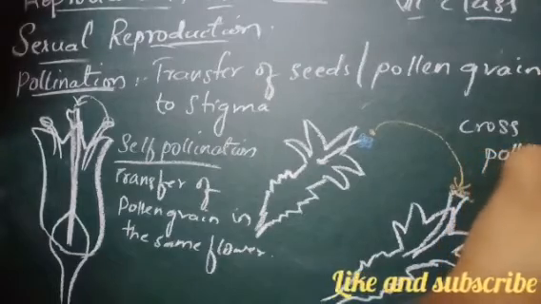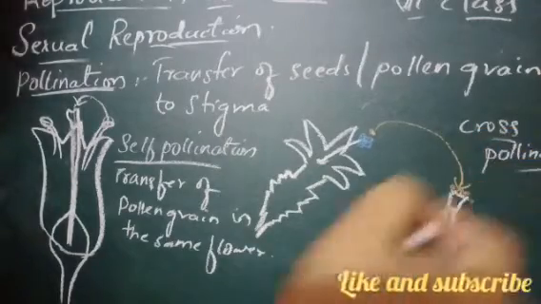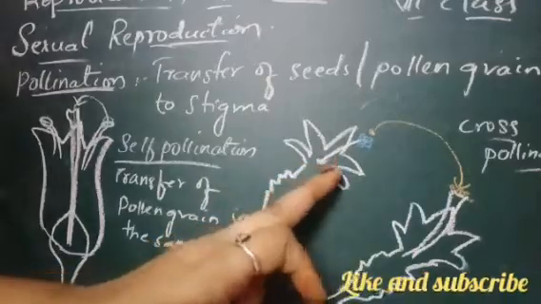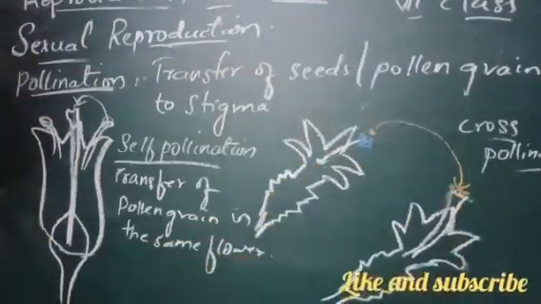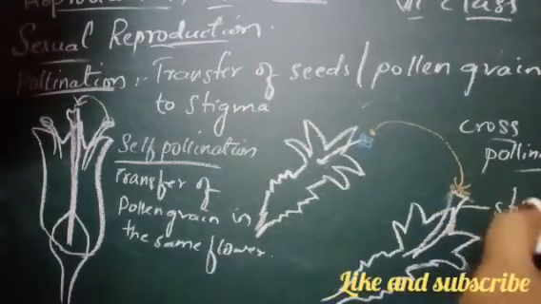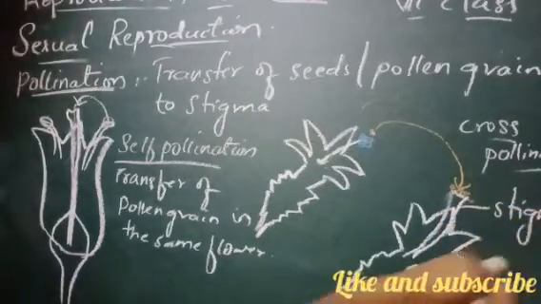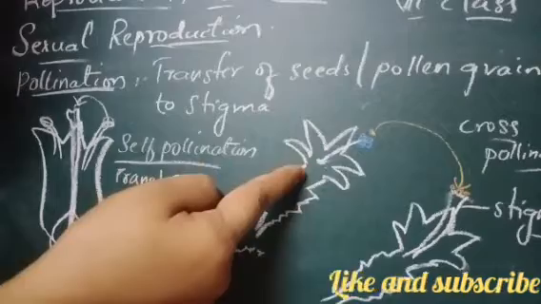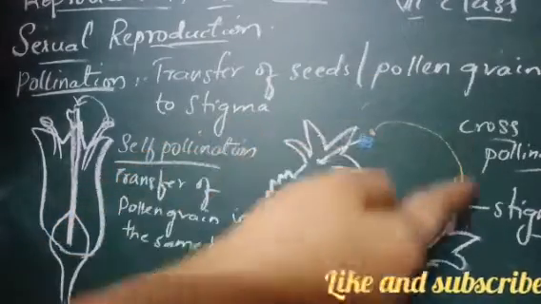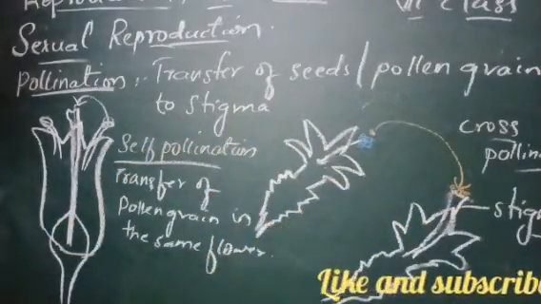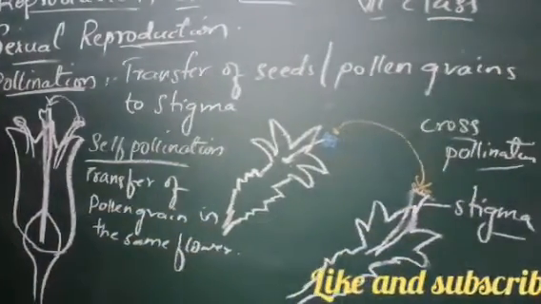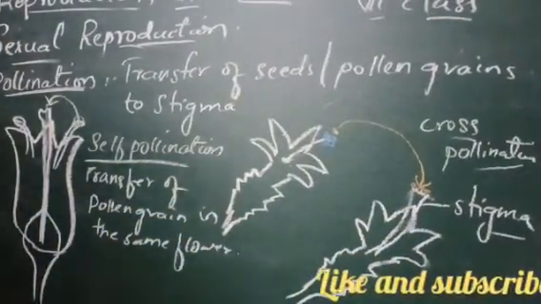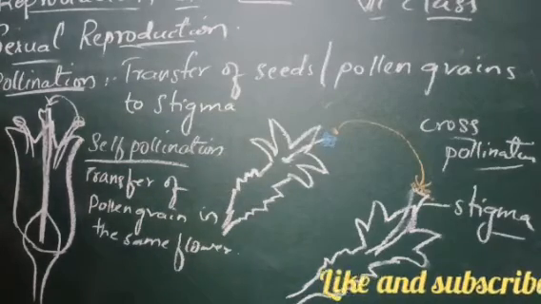Transfer of pollen grains from one flower to the stigma of another flower. You do remember this? Stigma of another flower. Transfer of pollen grains to the stigma of another flower is called cross pollination. Do note down this sentence, children.